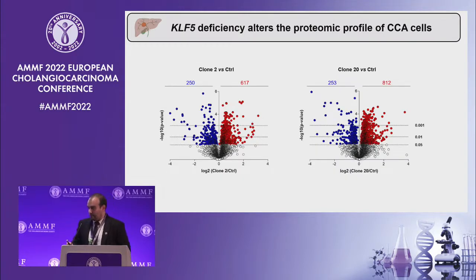To evaluate the role of KLF5 depletion in CCA cells, we started by conducting a characterization by deep proteomic analysis. And we evaluated the proteomic profile of CRISPR control cells, clone 2 and clone 20. We were able to identify more than 5,200 proteins, and in these volcano plots, we can see when comparing clone 2 with control cells or clone 20 with control cells, that some proteins were upregulated, here marked in red, or some proteins were downregulated, here marked in blue.